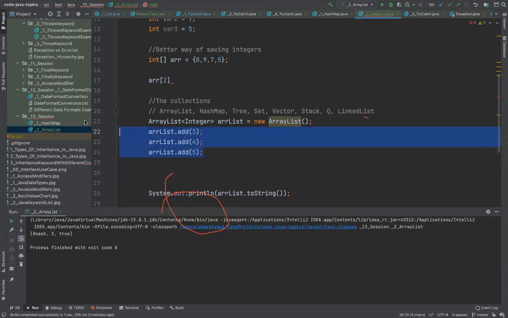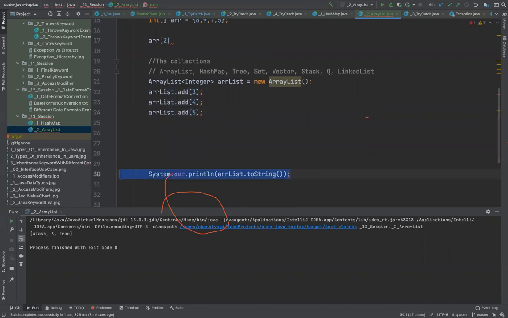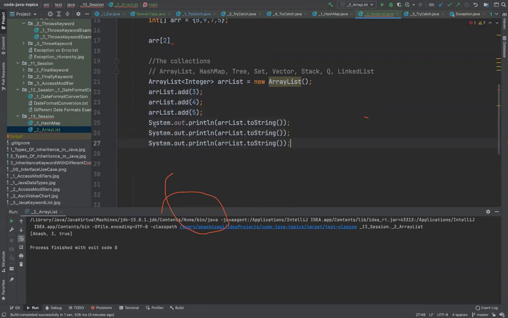Right, so the insertion order will be preserved when you use ArrayList. So this will be 0, this will be 1, this will be 2. How to get these values out? You simply write arr list dot get and the index. You put the index here, you say 0, it will give you the 0th value. If you do a 1, it will give you the first value. If you do 2, it will give you the second value, right?